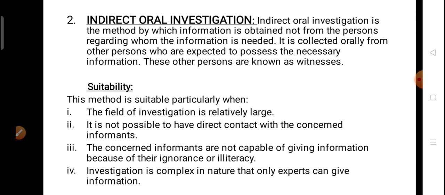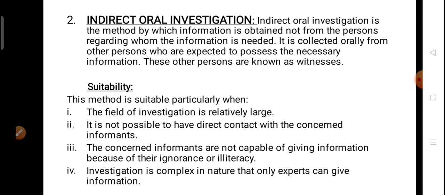See, the indirect oral investigation method involves the collection of information from some other person. Like if we want to get information about any particular person, and we cannot reach that person, as the area of our study is very large, or that person is located somewhere else, and we do not know that person personally, then we will ask any of his friends or any person who knows him very well. We will get information about that person from some other person who knows that person.